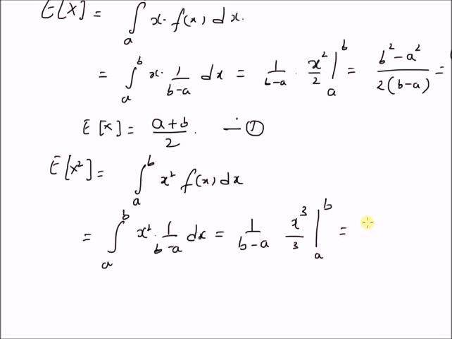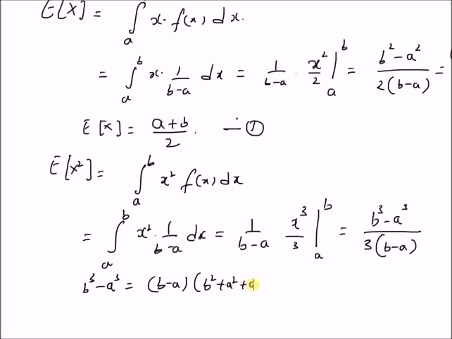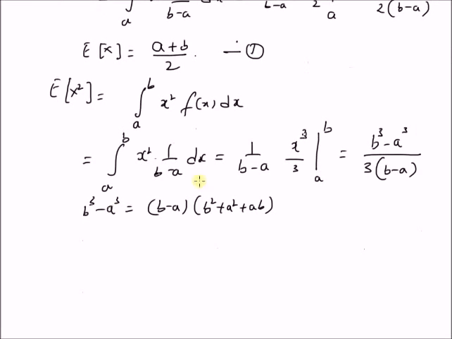So the numerator is b cube minus a cube, and the denominator is 3 times b minus a, and since b cube minus a cube is equal to b minus a multiplied by b square plus a square plus ab, we have the second moment, expectation of x square, is equal to a square plus b square plus ab over 3. So this is equation 2.